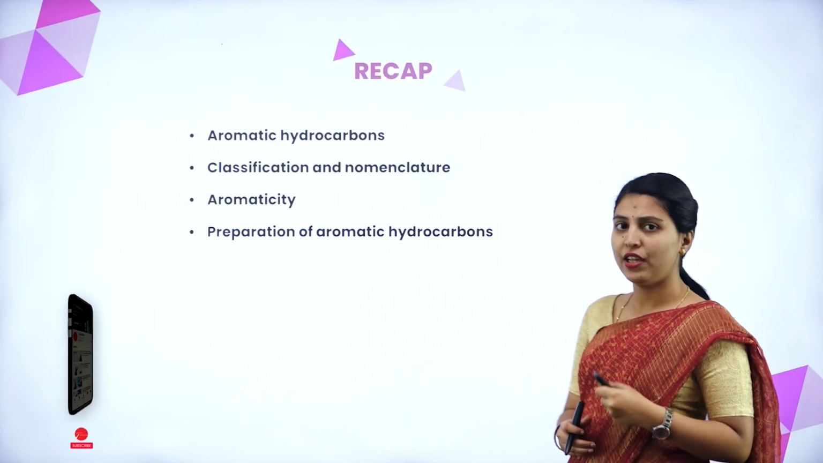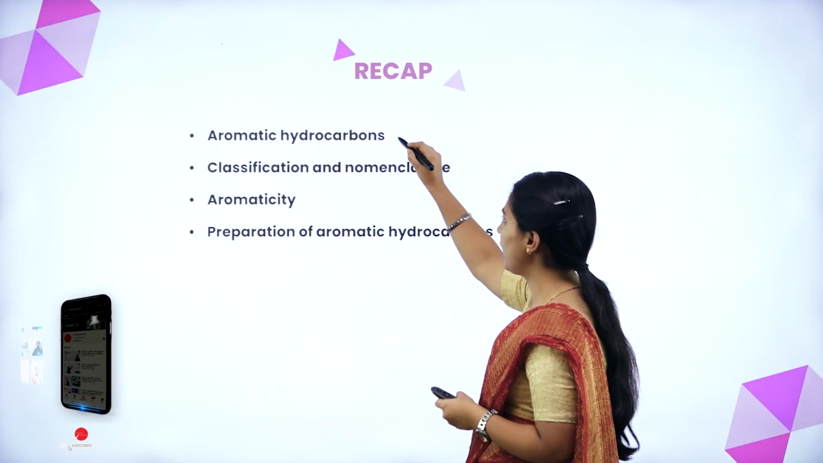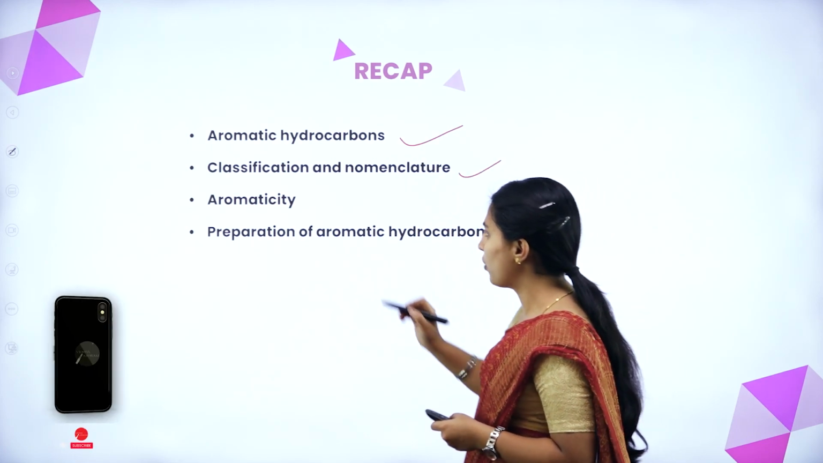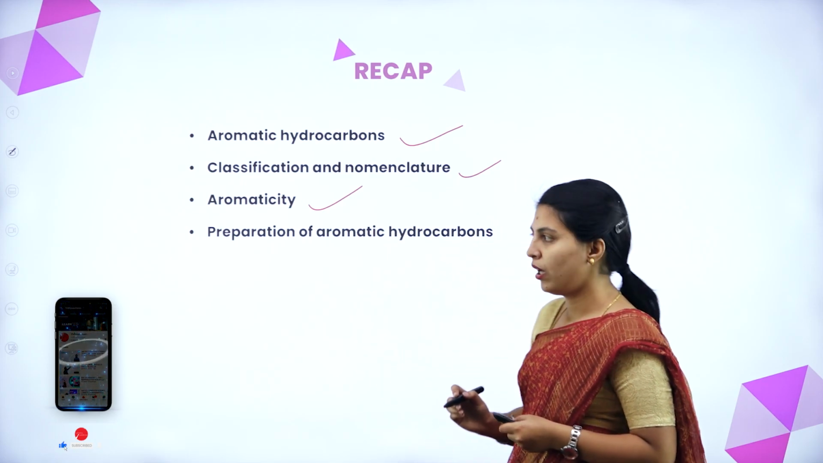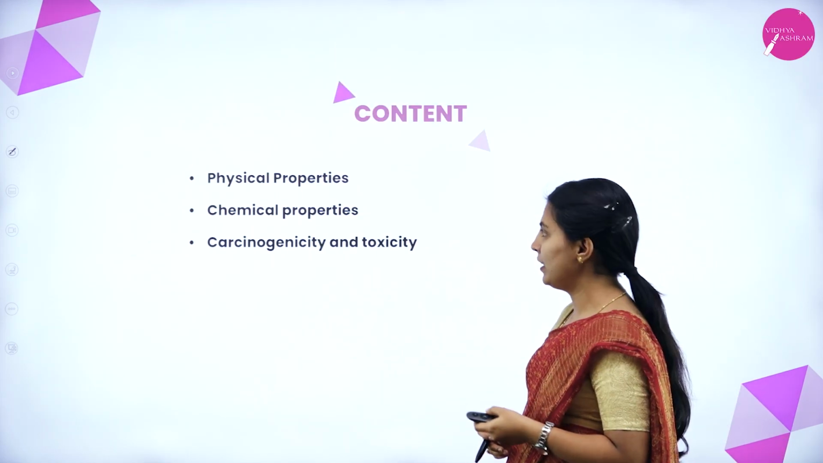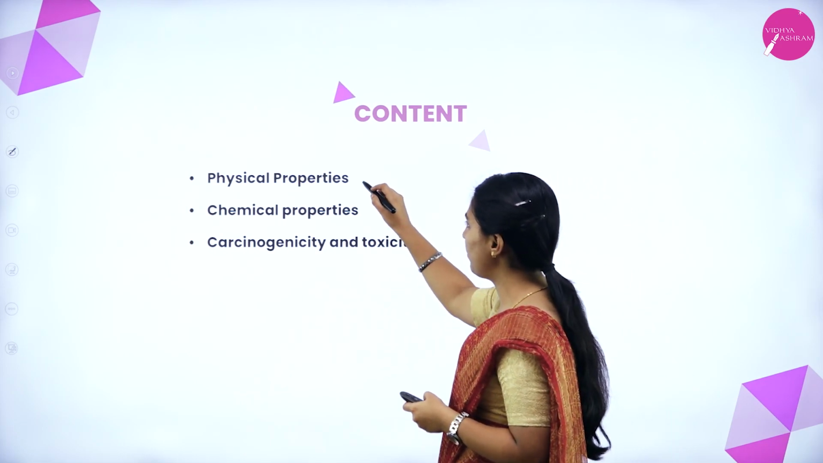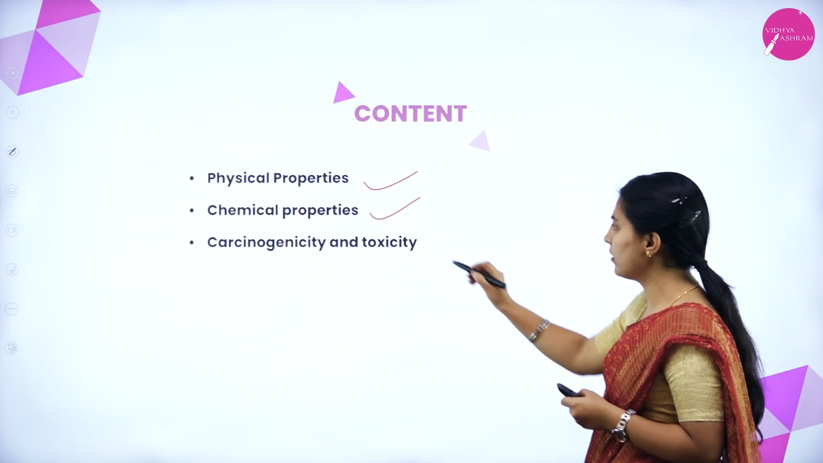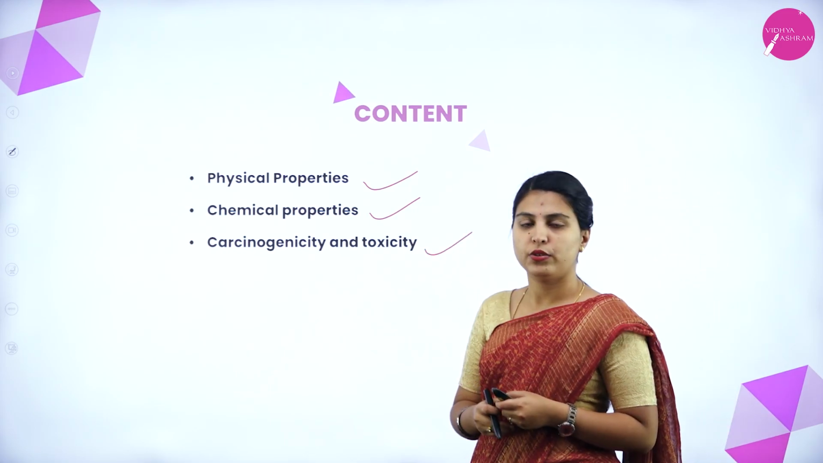In the last class, we discussed aromatic hydrocarbons, their classification and nomenclature, aromaticity with Huckel's rule, and preparation of aromatic hydrocarbons. So in this session, we will discuss physical properties, chemical properties, and carcinogenicity and toxicity of hydrocarbons.